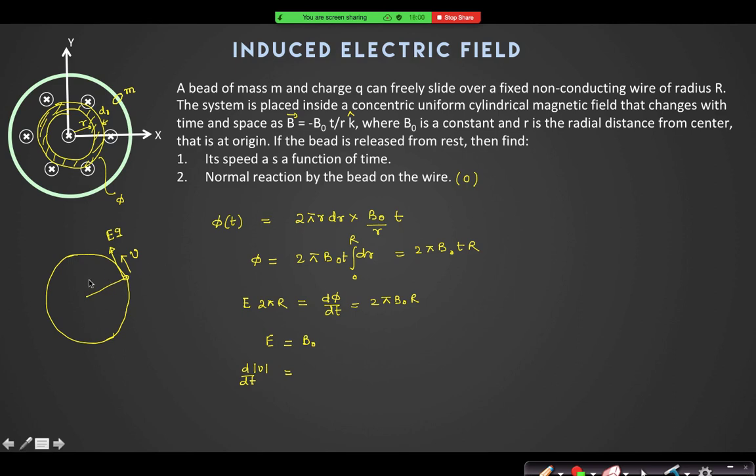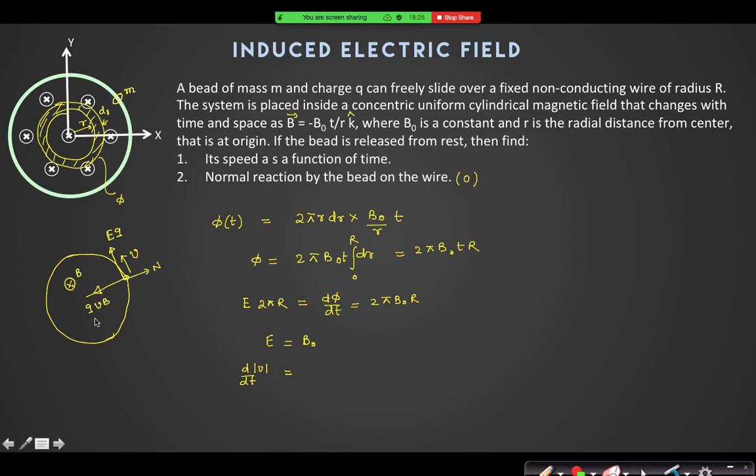mg is not there. In this type of question, do not take mg. Right? So if there is a magnetic field there, and if its velocity is this, then Q V cross B is also there. And there will be a normal reaction.